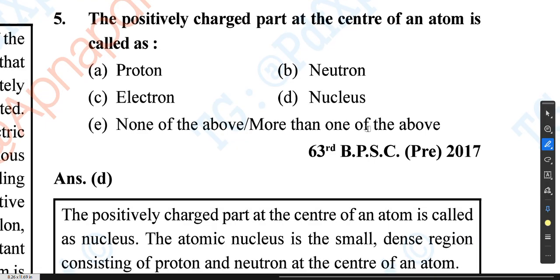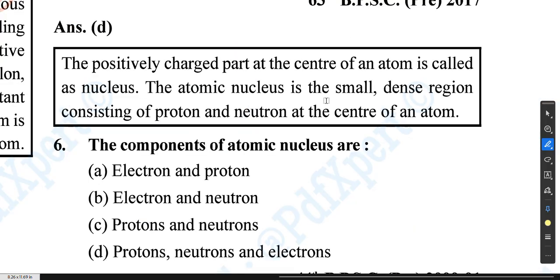Nucleus. The positively charged part at the center of an atom is called the nucleus. Neutron is neutral, so it can't be the answer because they are asking about the positively charged part. The atomic nucleus is a small dense region consisting of protons and neutrons at the center of an atom.